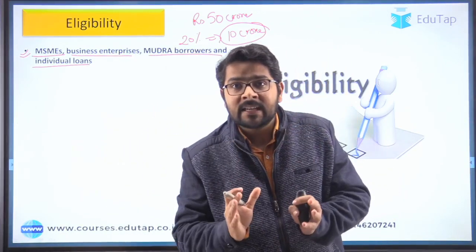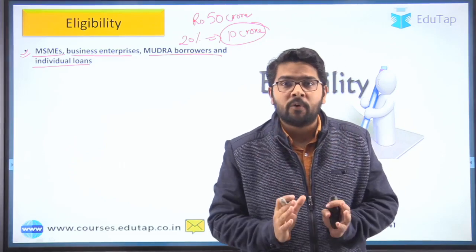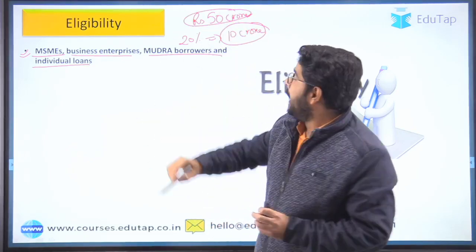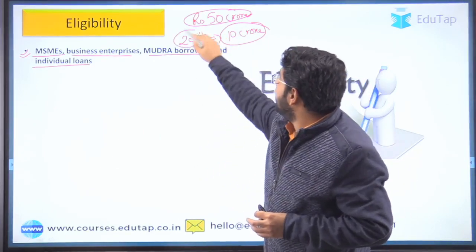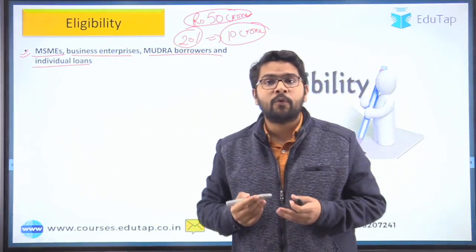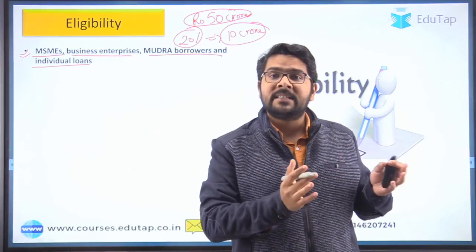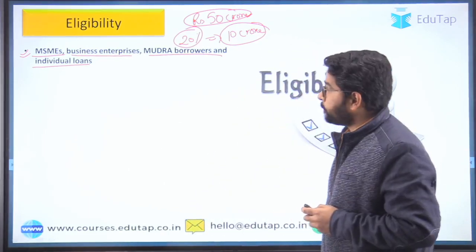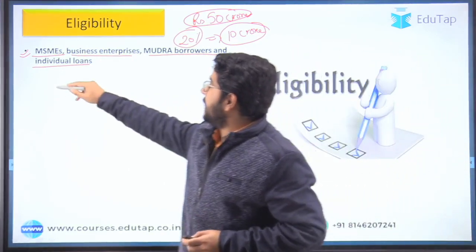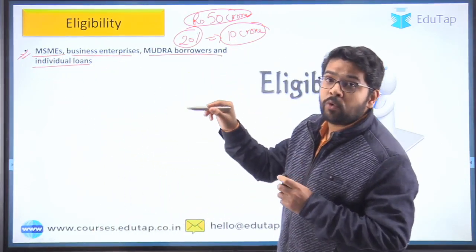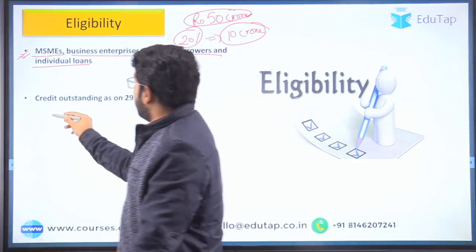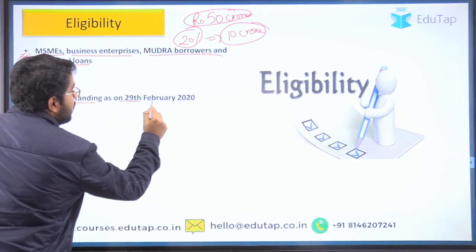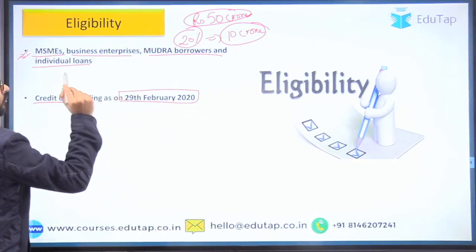So first thing is, you are already having an outstanding of loan which is 50 crore, and keeping in the limit of this, which is 20%, this is the additional amount of loan you can borrow through this emergency credit guarantee scheme. So who are eligible? These are eligible, and they must need to have a credit outstanding as on 29th Feb 2020.